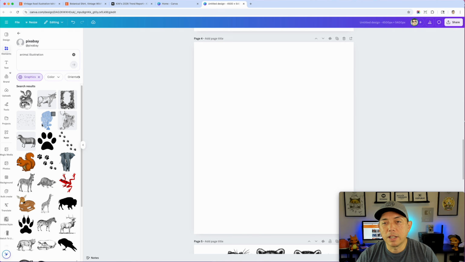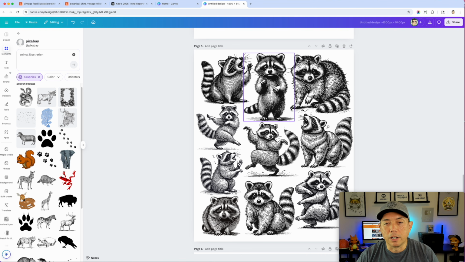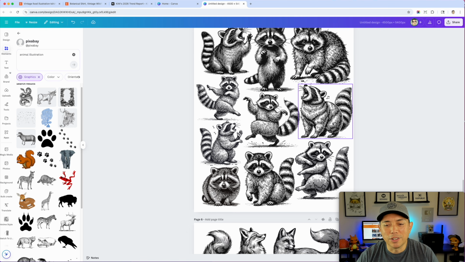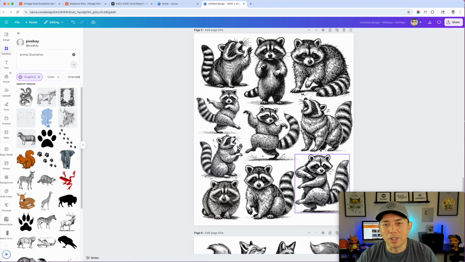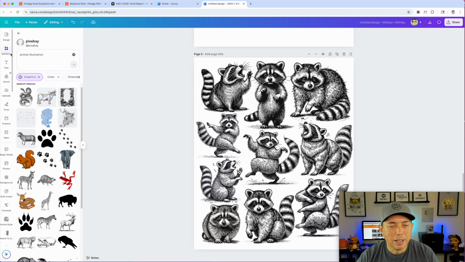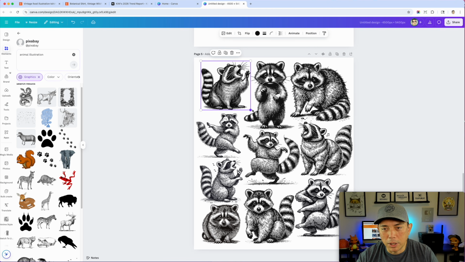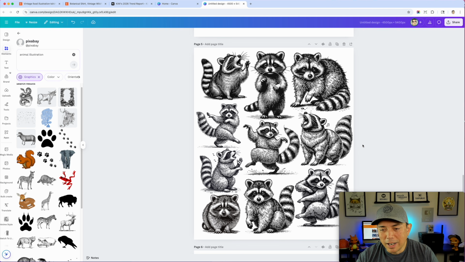But try to find things that stand out and are popular. Not necessarily raccoons, not necessarily foxes. I'm just showing you that you can use this technique in Canva and find all the same drawing styles and then just put it together in this tall rectangle shape, right? Make sure they're not all touching. You can make them bigger and smaller. That's all I did, is make them bigger and smaller and fit in the space. So there's some of the dancing ones here, and they're kind of the same style, right? Like this one right here isn't exactly the same style as this one right here, but they kind of match. So I think that's good.